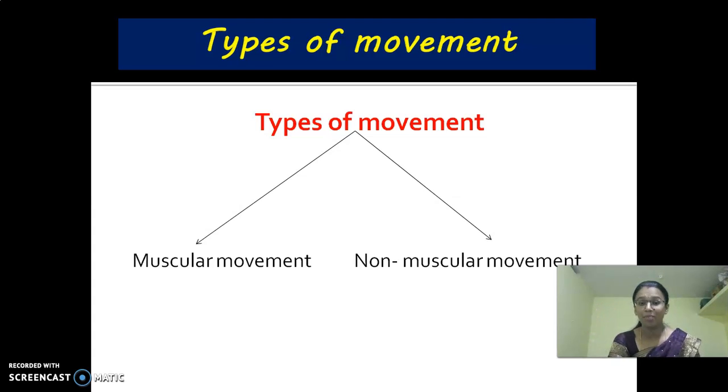They are muscular movement and then non-muscular movement. So in muscular movement, the muscles and the bones are involved. Whereas in the case of non-muscular movement, we don't have any muscles and bones. Muscular movement takes place in human beings and animals. In non-muscular movements, we discussed locomotion in microscopic organisms, right?